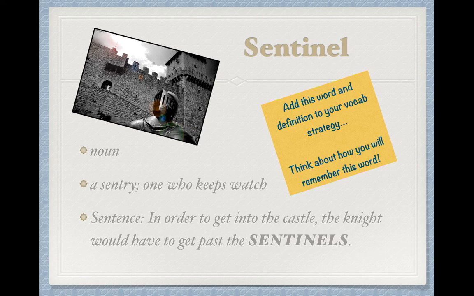So in order to get into the castle, the knight would have to get past the sentinels. In your book it reads, a sentinel was posted at every gate of the besieged city. This word will always be used as a noun, so you can kind of use that to help you when you're trying to plug this word into a sentence. And try and think of a way that you can remember this word. And maybe that connection to Antigone will help you. Maybe there's another way that you can come up with to remember it.